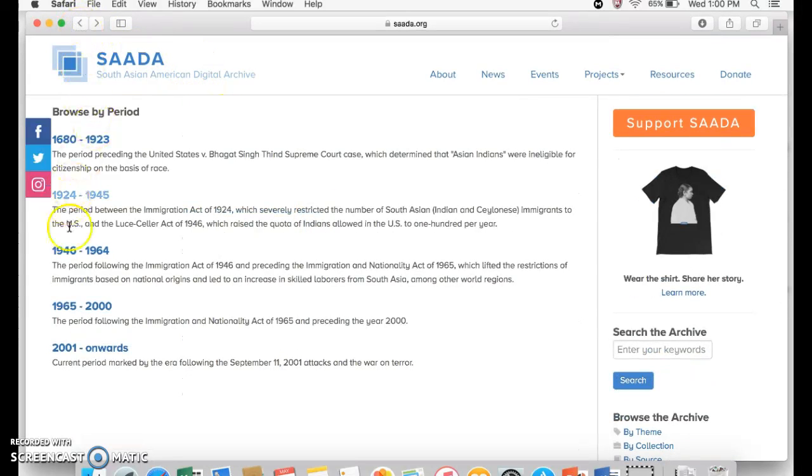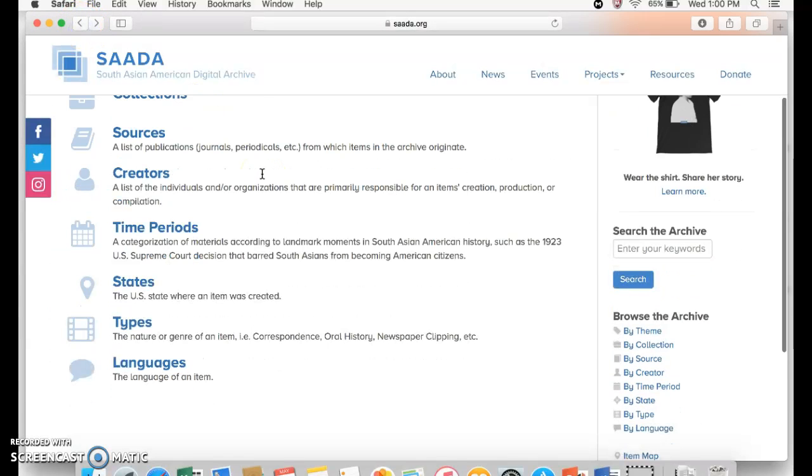But again, great resource. And then here we have 2001 and onwards if you want to take a look at the period after September 11th. So that's another great way to browse.